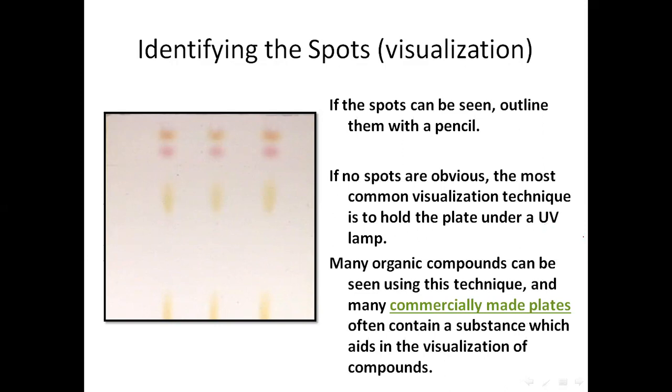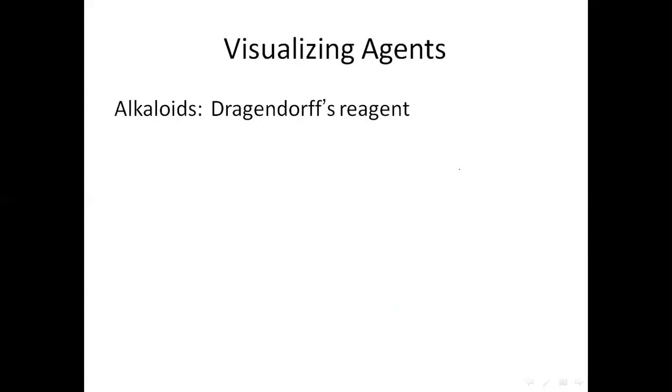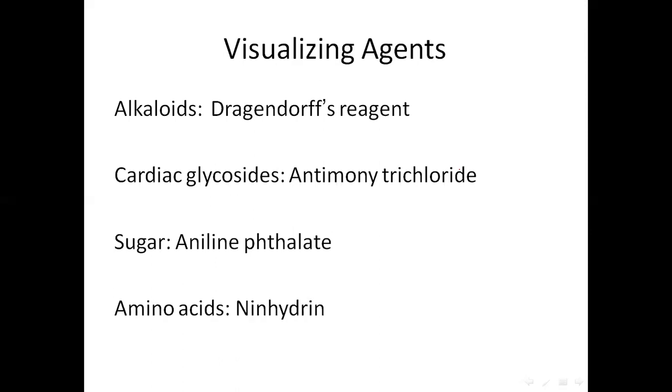And mostly the spraying technique is the most common technique, and commercially made plates are easily developed with the help of either some developing liquid, or we can identify them easily by placing them in the iodine chambers. So visualizing agents are also many. For various substances, we have different types of visualizing agents.